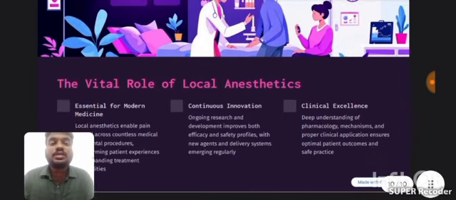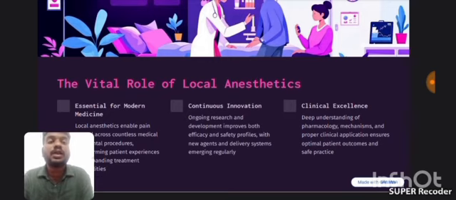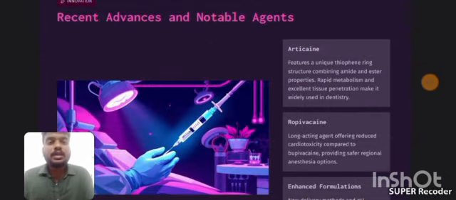So what are the things we have to understand? The vital role of anesthetics is essential for modern medicine. It continues to innovate, because it is a vast field to learn about, and it has clinical excellence also. I think you all have understood what is meant by local anesthetic, and what the different kinds of local anesthesia are that we use for patients for pain-free surgery. Now there are recent advances and notable agents also.